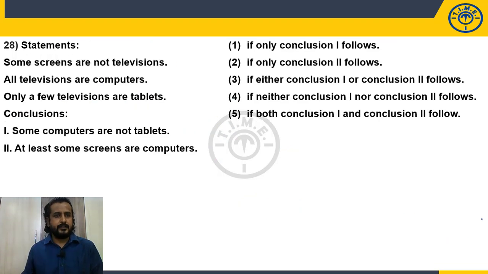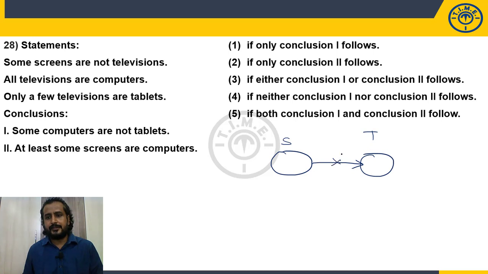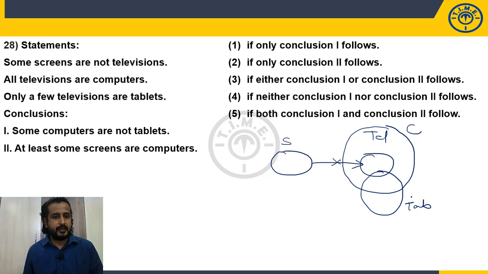Fine. Now 28. Some screens are not televisions. So draw the basic diagram for this. It means complete part of the screen should not go inside the television. Some part may be, but not complete part. All televisions are computers, so all these televisions should be within the computers. And only a few televisions are tablets. So this is the basic diagram for the given statements.